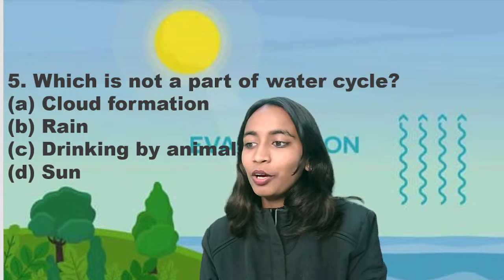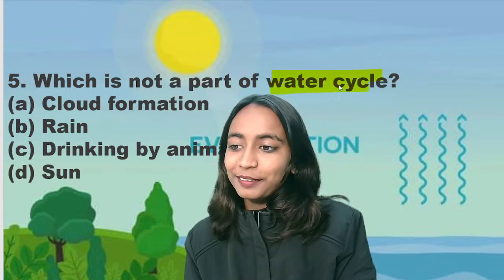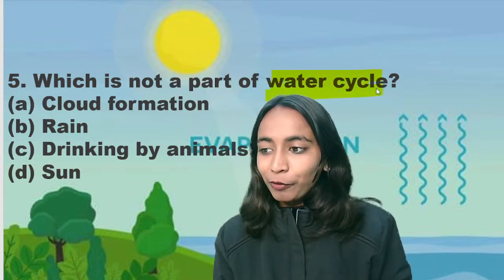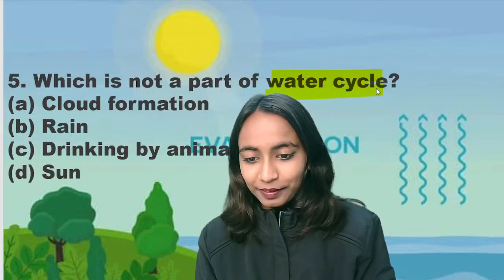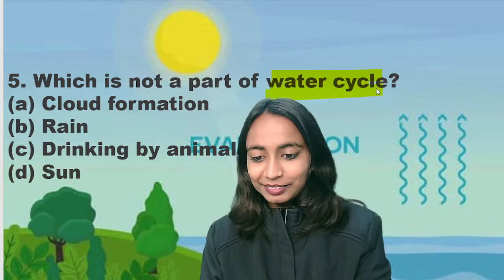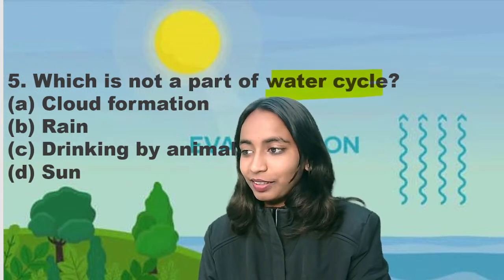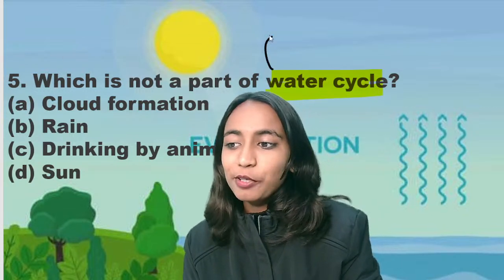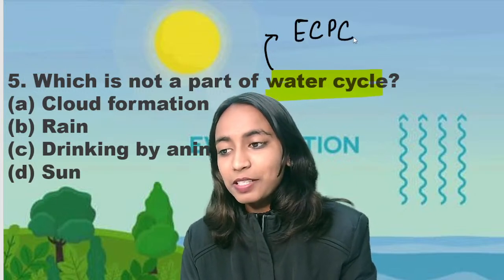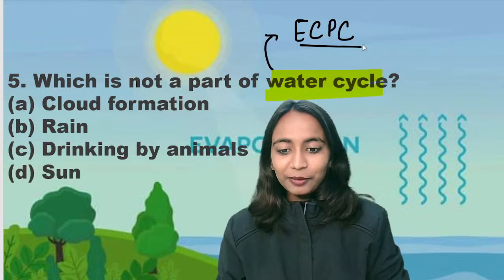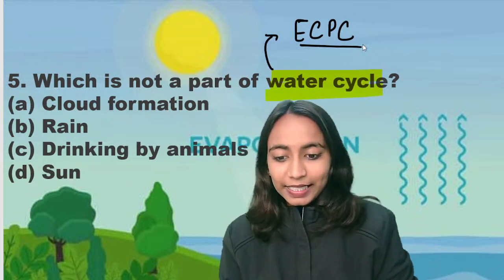Next question is, which is not a part of water cycle? Cloud formation, rain, drinking by animals or sun? So, the steps of water cycle we already discussed. You can keep it in mind using ECPC.